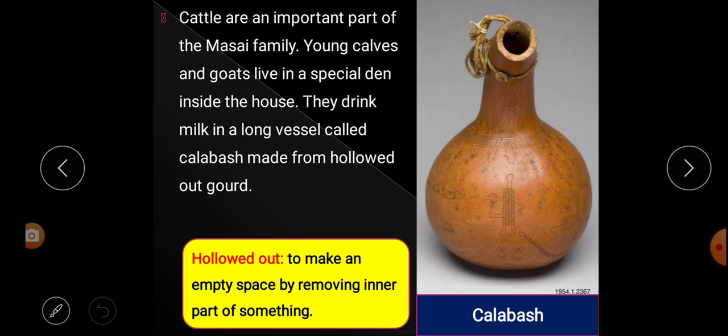And it is said that these people drink milk in a long vessel like this one. It is called what? Calabash. It is made from a hollowed out gourd. That means the gourd is there, so they remove the inner part of the gourd and make a hole, and in that vessel or this calabash they drink milk. So this is just brief information about a Masai home. Hope all of you understood better.